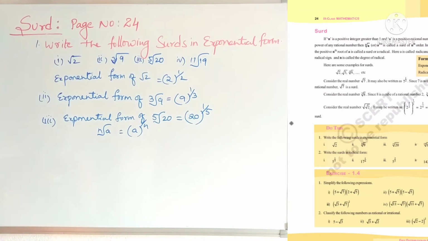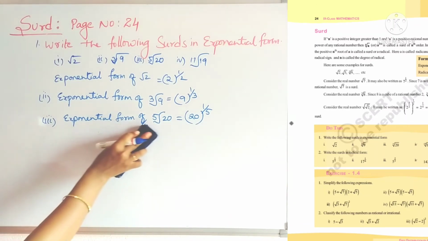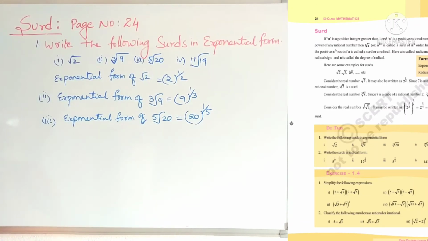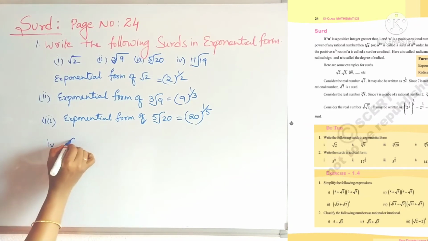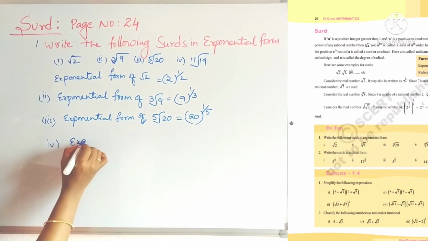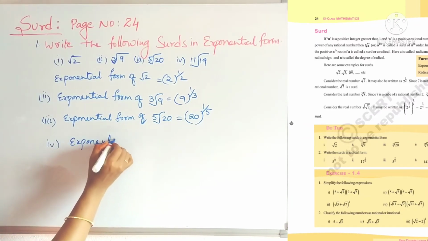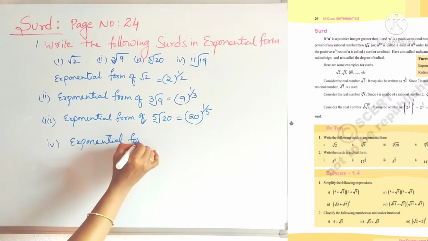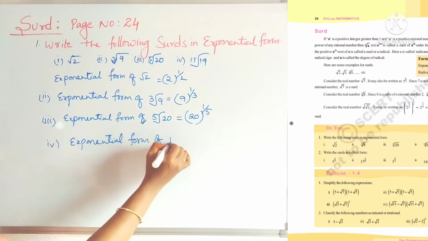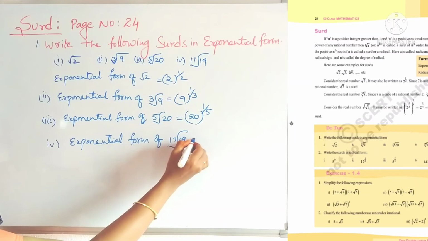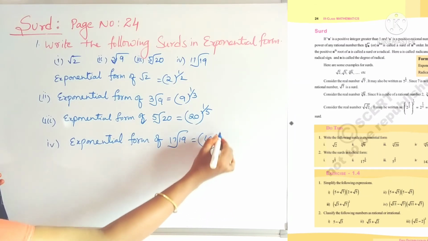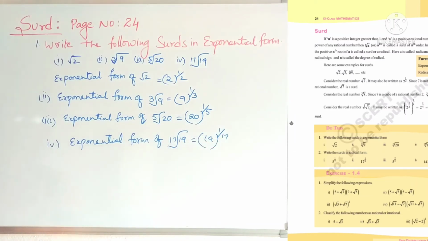And last one, 17th root of 19 is 19 whole power 1 by 17. So like this we can write the exponential form of given surds.